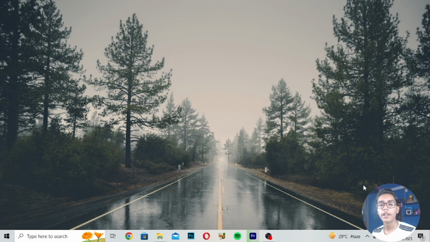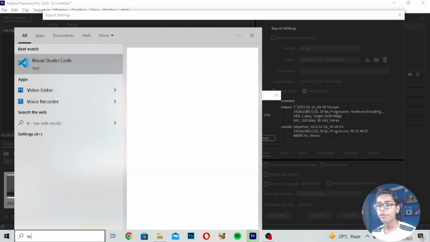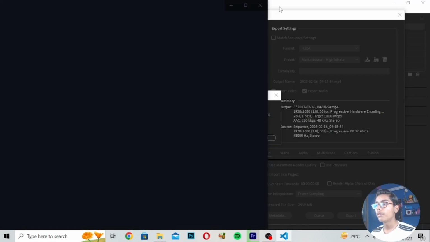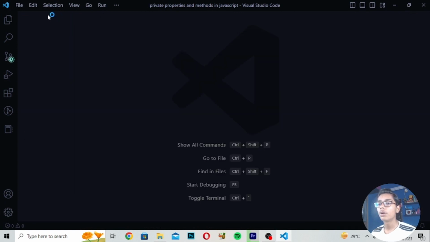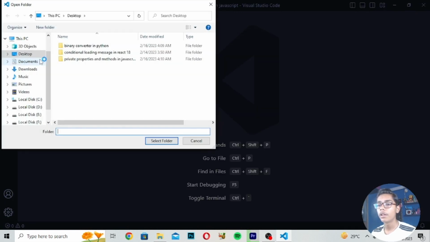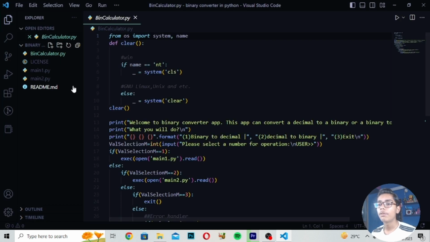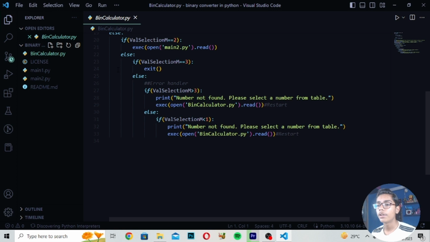For building this binary converter, I will open my VS Code, and after opening the text editor I will close all the files, and then open the folder we were working from. You can see this is the folder binary converter in Python that we'll be working with today in this video, and I'll press select folder to open it. This is our main file, bin calculator.py.